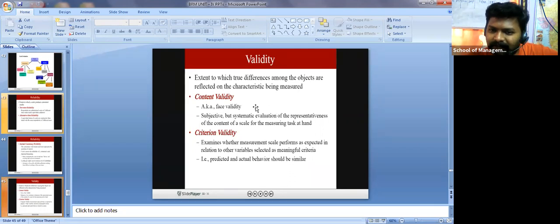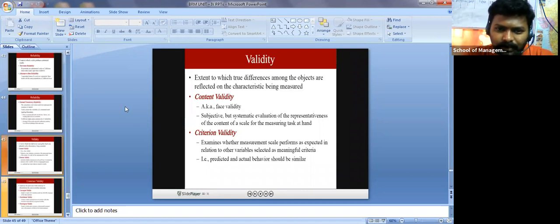Content validity and criterion validity. If you know this as a student, it is well and good. And even if you have an idea, it is an added advantage when you are doing project work. Of course, students are not focusing on validity and reliability, but it is mentioned in your syllabus, which is why I'm explaining validity and reliability to you.